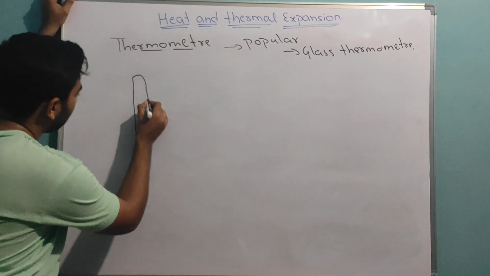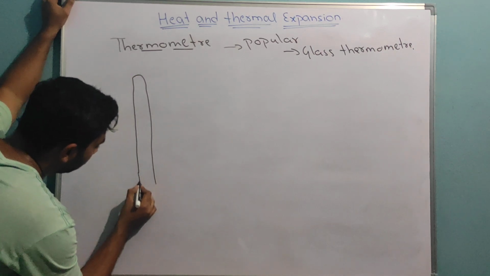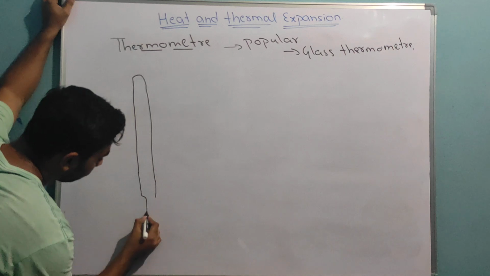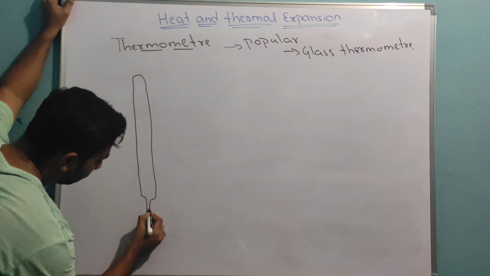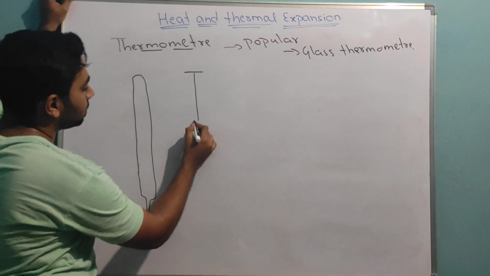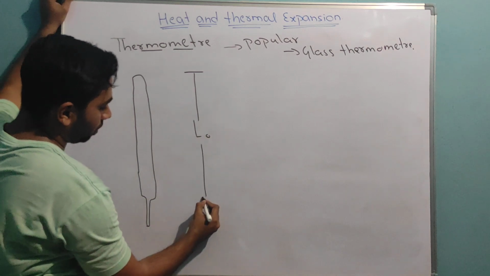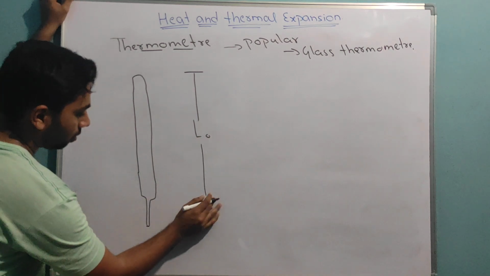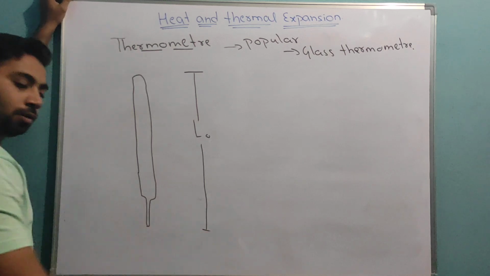Here is, let's say, one thermometer which has length L0.